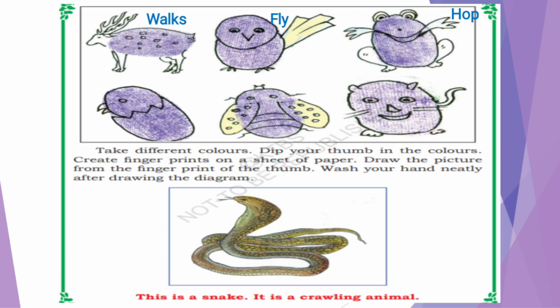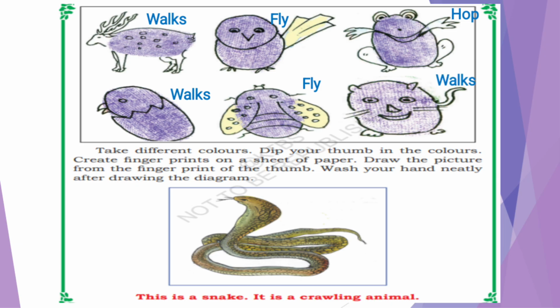Next is chick. How is it? It walks, right? It is a bird, but it won't fly. It walks. Next is honeybee. It also flies. Last one is cat. It walks.